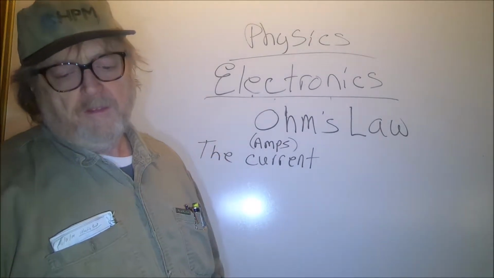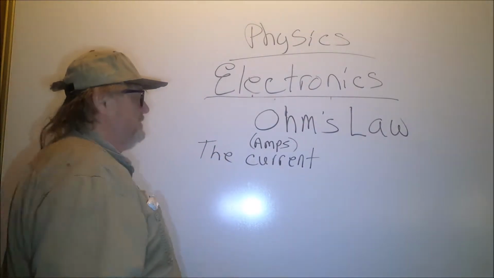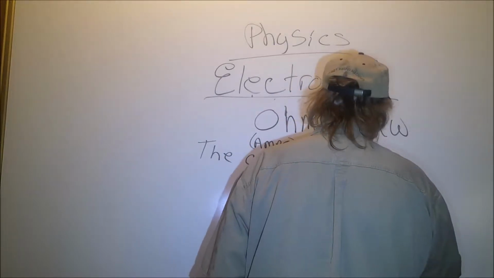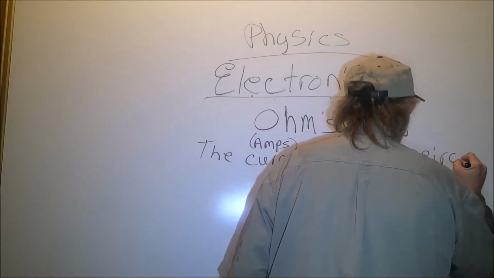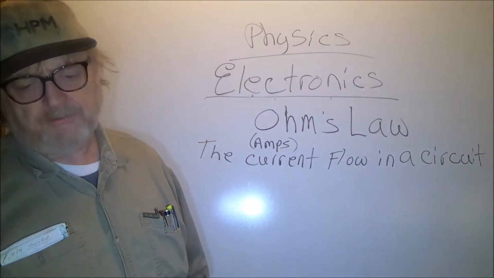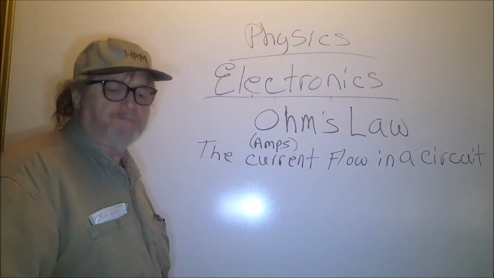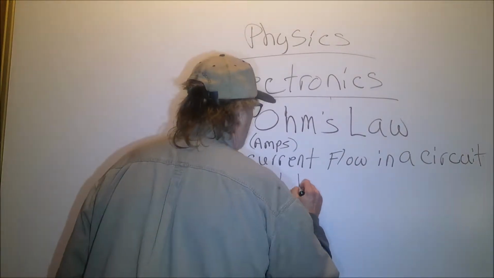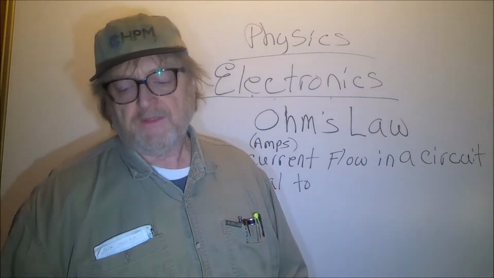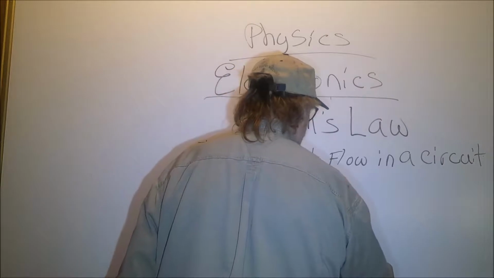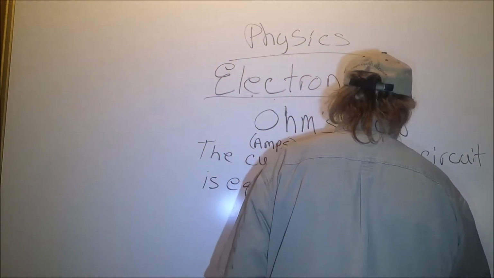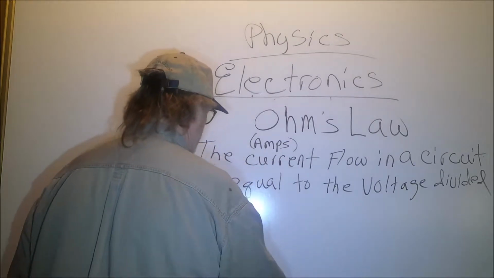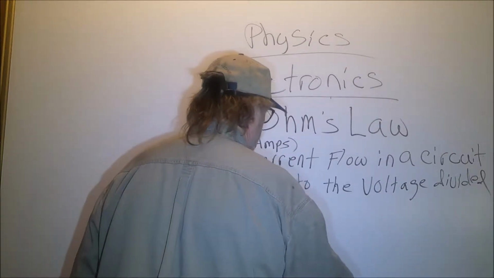So, the current flow in a circuit, the amperage, in your electrical circuit, is equal to the voltage divided by the resistance.